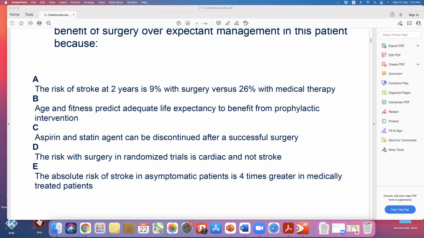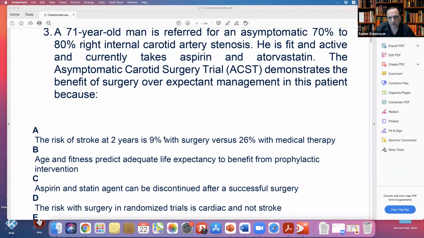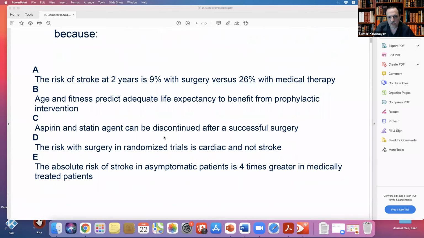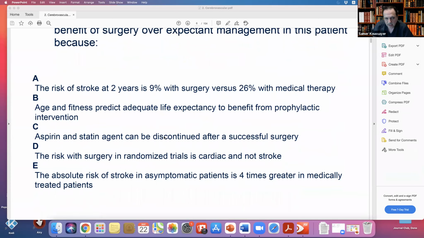Yes. The risk with surgery in the randomized trial is cardiac and not stroke? What I remember is stroke, death, and MI. Correct, this is a newer trial. What they're talking about is ACAS, which is from 1995. We surgeons just looked at the stroke, we didn't look at the cardiac.